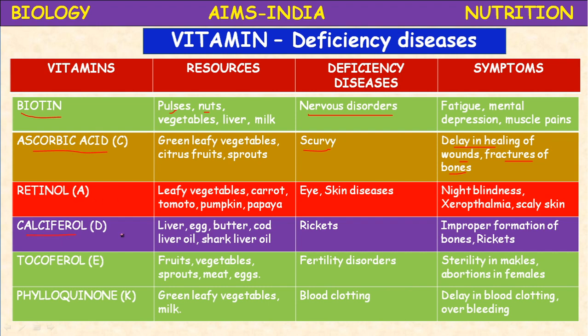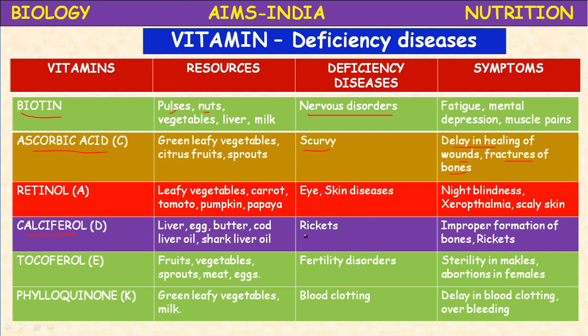Calciferol. Next, vitamin D. Vitamin D is available in early morning sunlight. Some food materials like liver, egg, butter, cod liver oil, shark liver oil, and milk also contain vitamin D. Vitamin D is functional along with calcium, so calcium rich food materials also help in the synthesis of vitamin D.